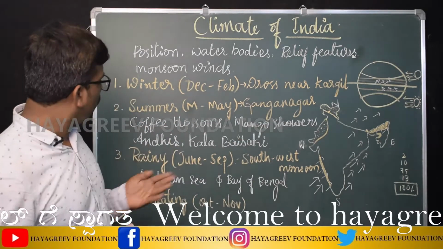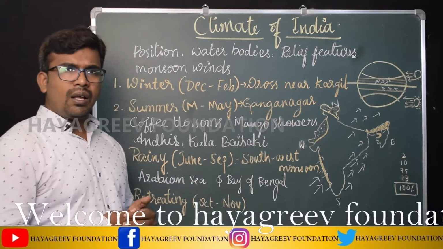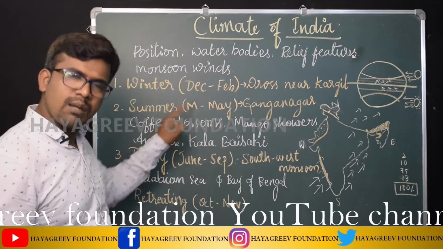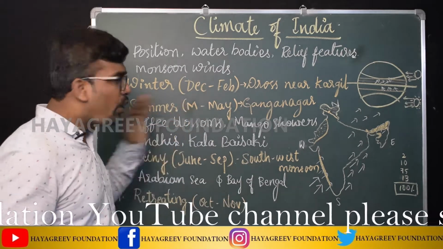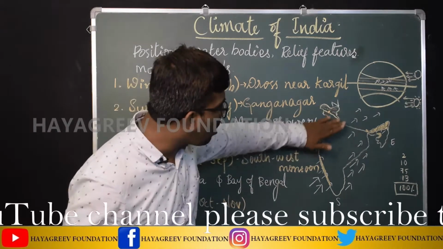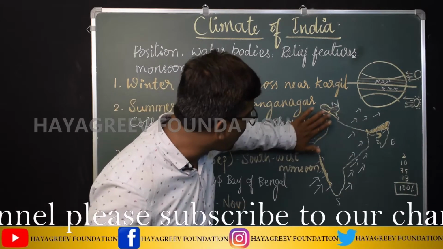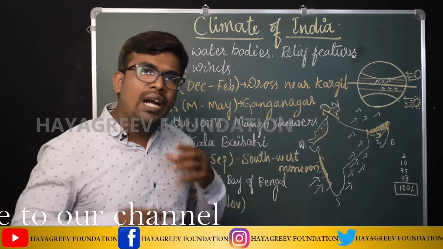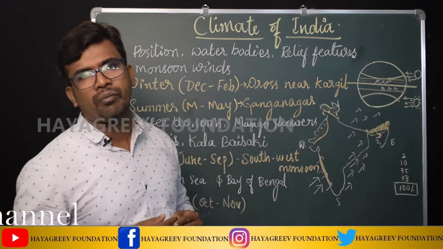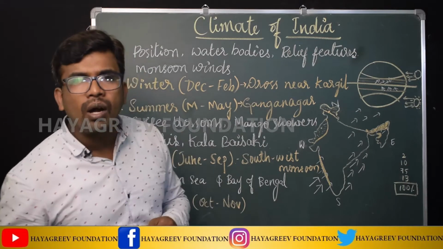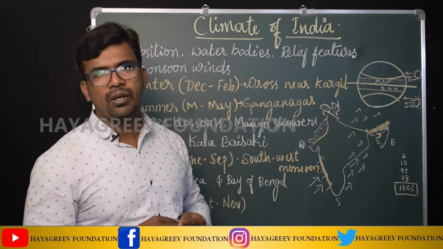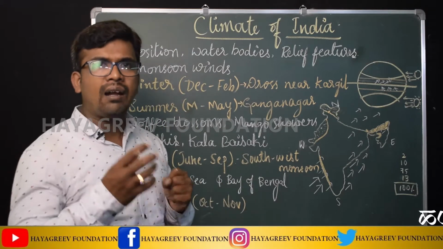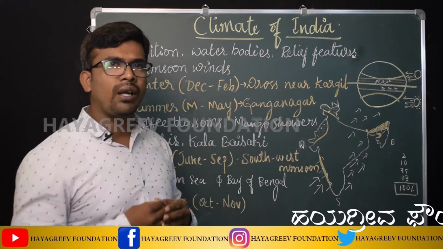And then we will go to the rainy season. What is the reason for the rainy season? The reason is the summer season. Why? Because during summer in North India, especially in the middle and northwest part of India, the temperature increases. As the temperature increases, the pressure decreases. There is a rule: the low pressure area always attracts winds from the high pressure area.